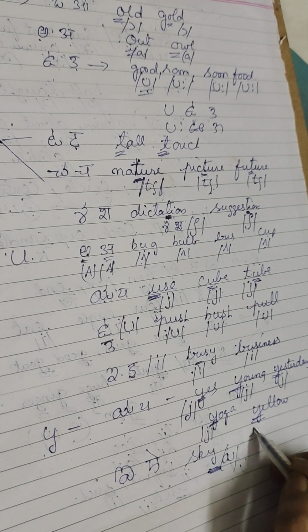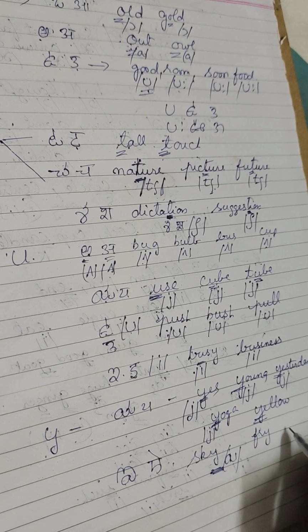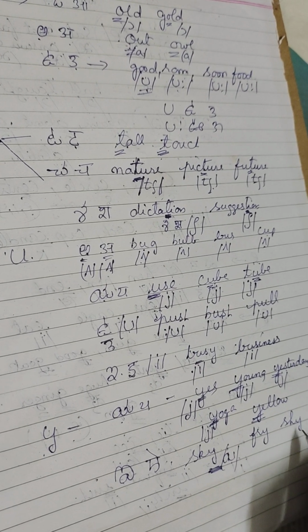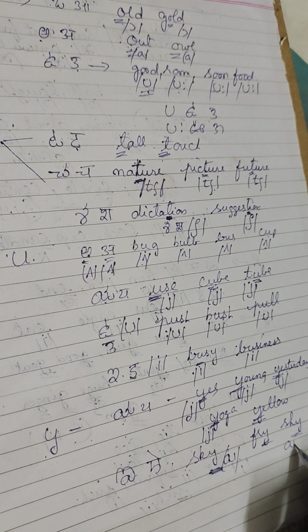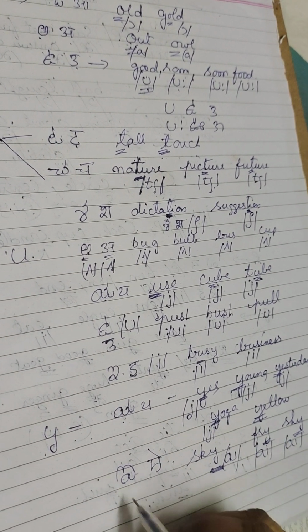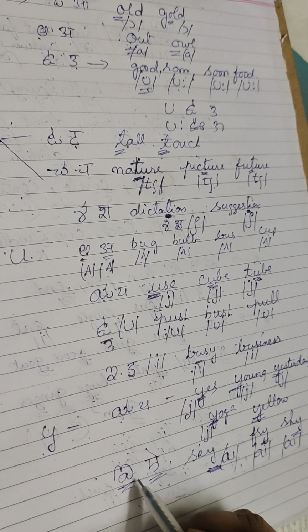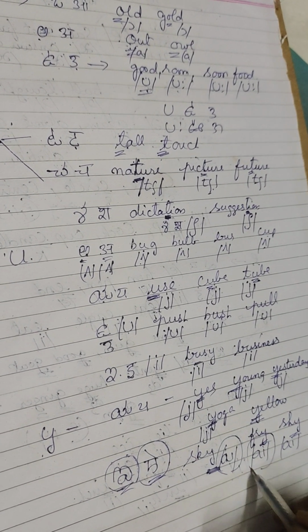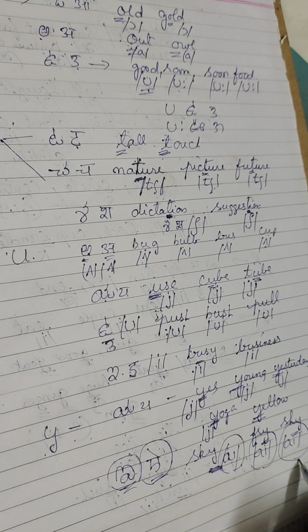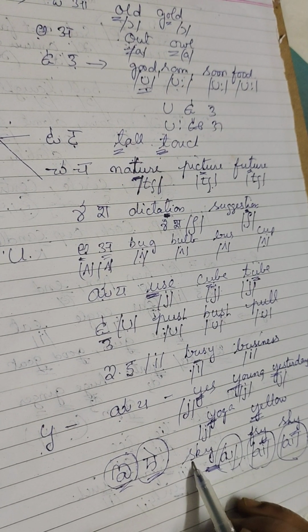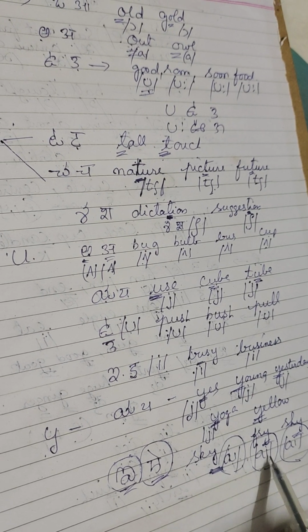Sky, fry, shy, I. So it is actually a diphthong, double sound. Actually, we have a single sound in our Indian language, but it is a double sound in English language. So when Y ends in a word, it produces I sound.